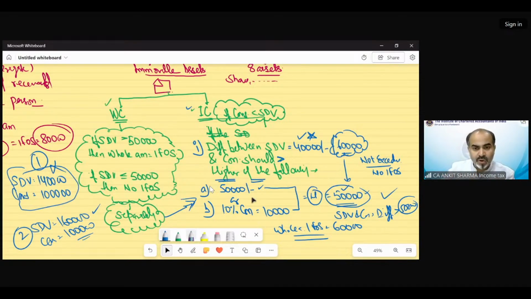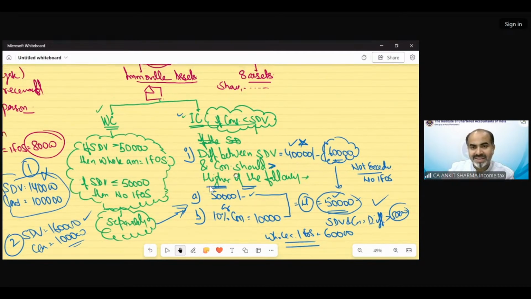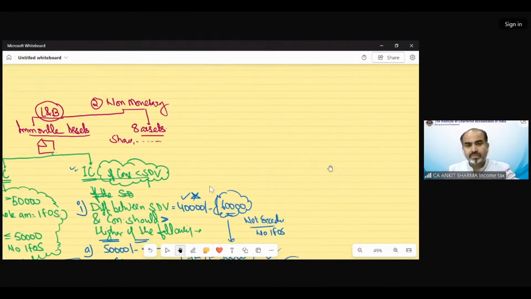Now moving on to other assets. In case of other monetary asset, almost all provisions are the same as in case of land and building, with one major difference: in this case, the aggregate of those assets needs to be checked. Let me explain.